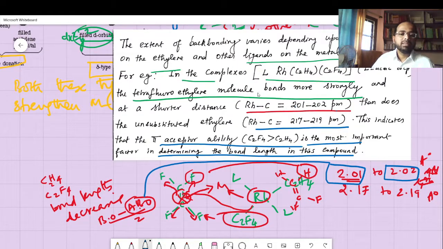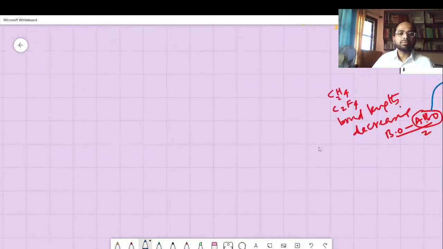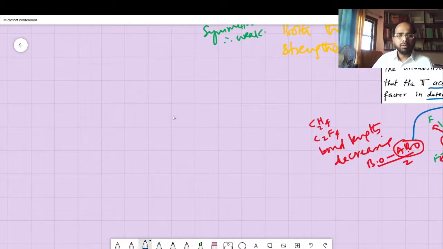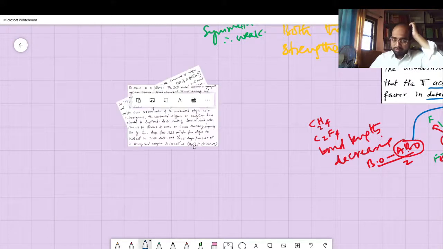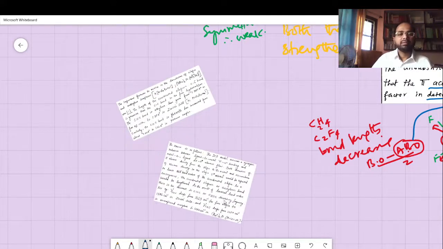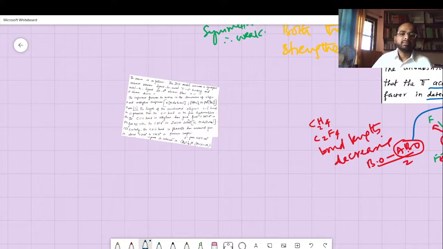So I am just going to put another part of the notes here. Remember, bonding orbitals and anti-bonding orbitals are very important, and the concept of bond order: the higher the bond order, the shorter the bond length, as well as the bond angle.